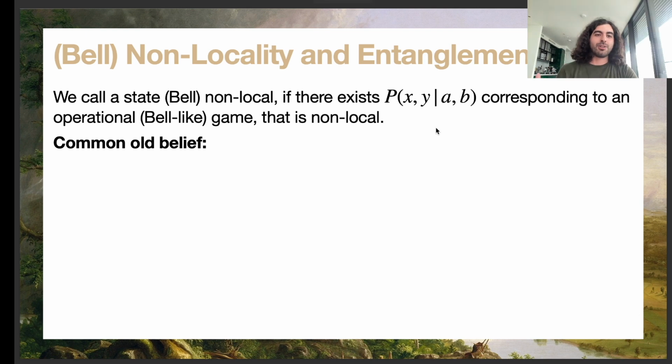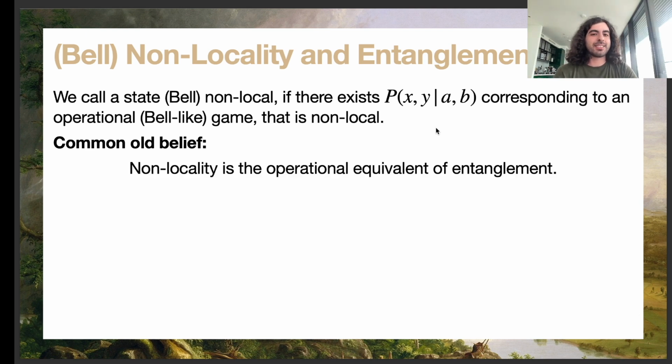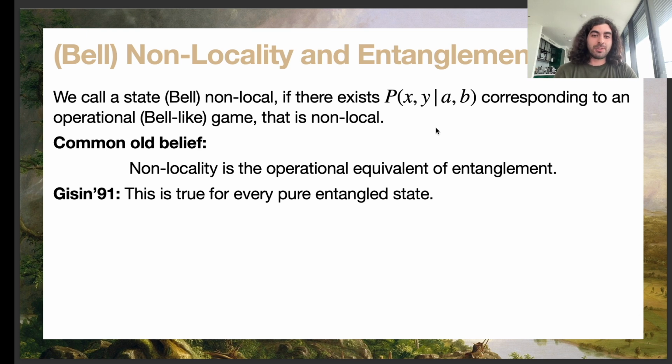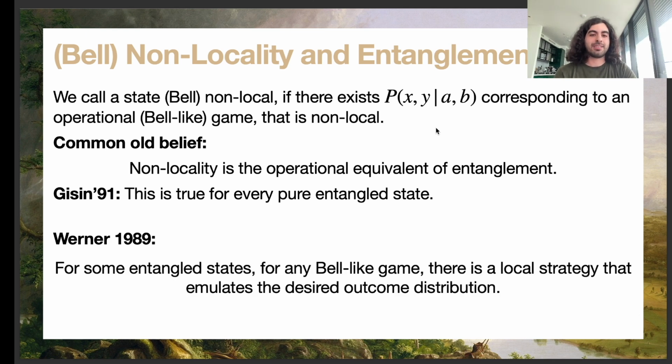So an old belief has been that non-locality is in a sense the operational equivalent of entanglement. So is this true or not? That's the question. So for pure states, turns out this is true, so this was proven by Gisin in 1991, but the case of mixed states is a bit different, because in 1989, Werner proved that there exists some entangled states, which we will call Werner states, such that for any Bell-like game that I have, there is a local strategy that simulates the desired outcome distribution exactly. Which means, as soon as I consider mixed states, the statement is not true anymore.